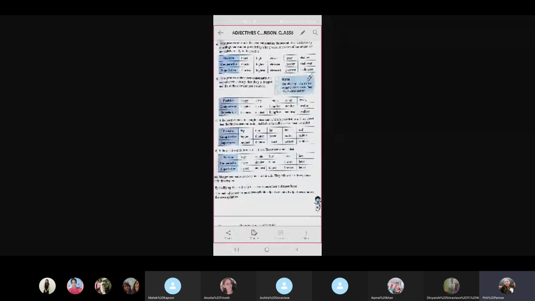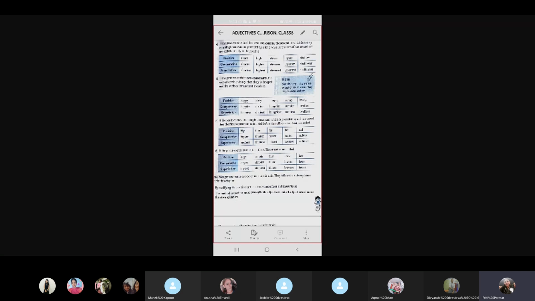Okay, so then we talk of the single consonants, which is preceded by a short vowel. That means big. Now there's a G, which is a consonant, but there's a short vowel in between, like I. So it will be ER and EST, and the consonant will be repeated.